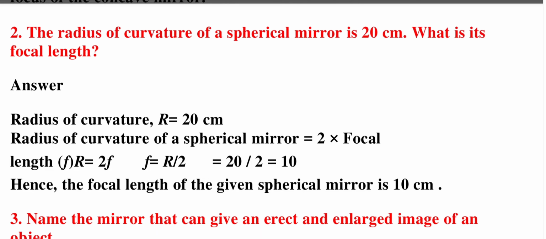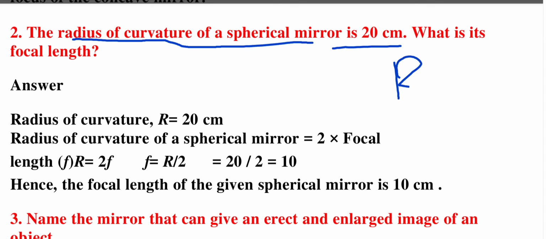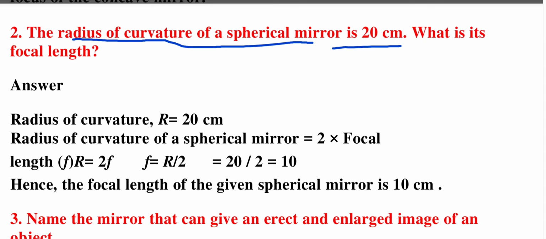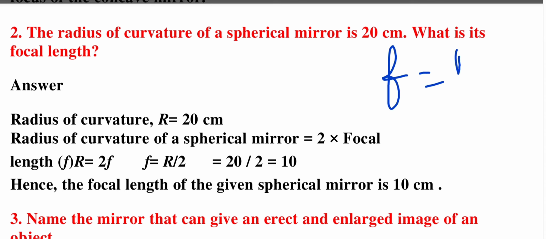The next question is on the radius of curvature. The radius of curvature of a spherical mirror is 20 centimeters. That means they have given the radius of curvature, r equal to 20. What is the focal length? I have explained this in the formulas, where I gave the relationship between radius of curvature and focus: f is equal to r divided by 2, or r is equal to 2f.